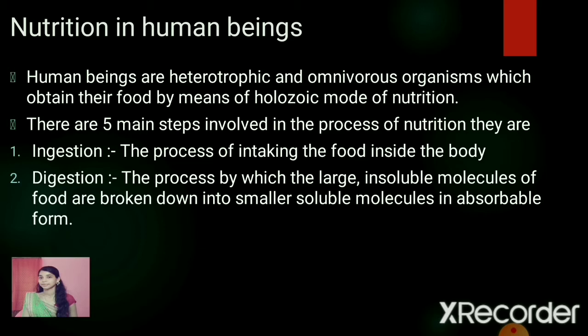Nutrition in animals consists of five main important steps: ingestion, digestion, absorption, assimilation, and egestion. We'll study the steps involved one by one. First one is ingestion. The term ingestion means eating of food. The process of taking food into the body is called ingestion.